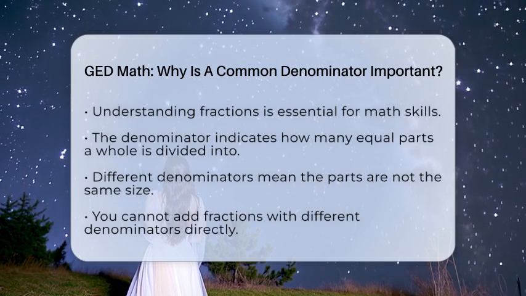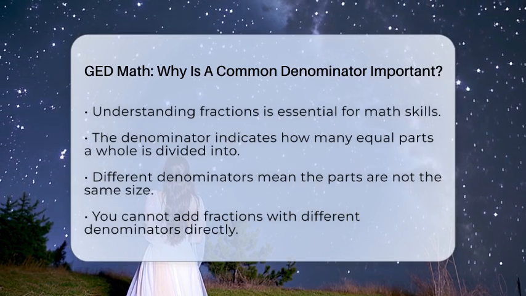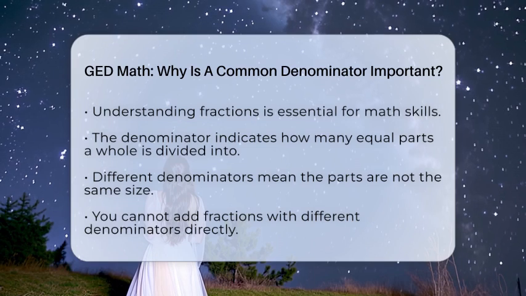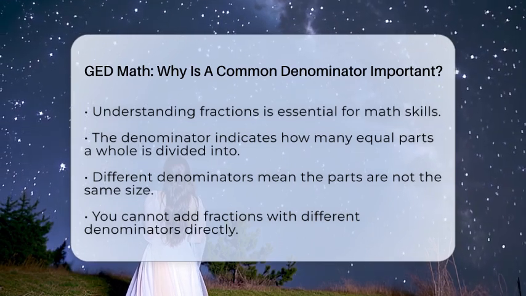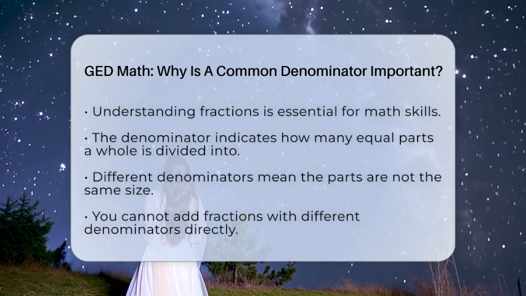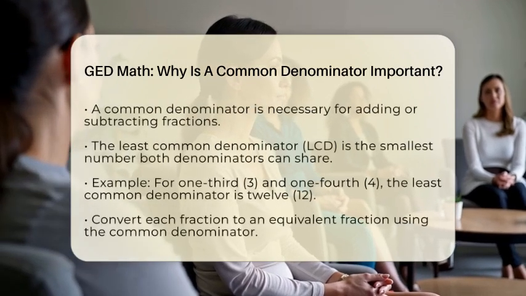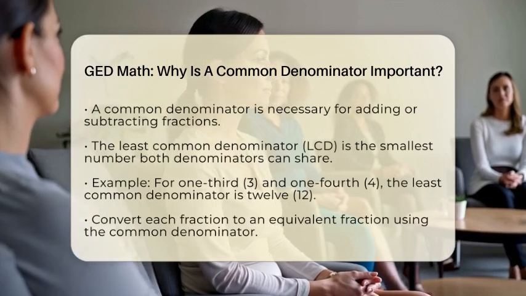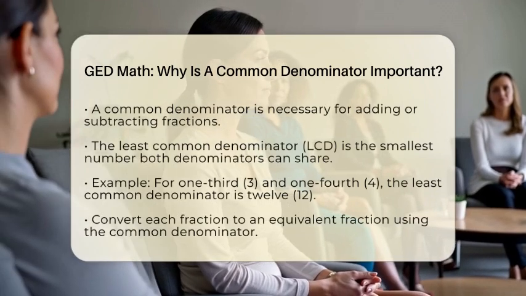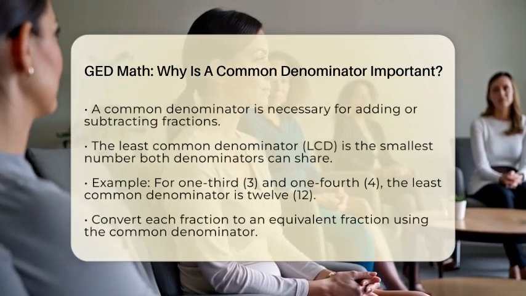Fractions represent parts of a whole, and the denominator is the bottom number that tells you how many equal parts the whole is divided into. When you have fractions with different denominators, like 1/3 and 1/4, the parts are not the same size. This is why you cannot simply add them together. To add or subtract fractions, you need to find a common denominator. This is a number that both denominators can divide into evenly. Often, you will look for the least common denominator, which is the smallest number that both denominators can share.